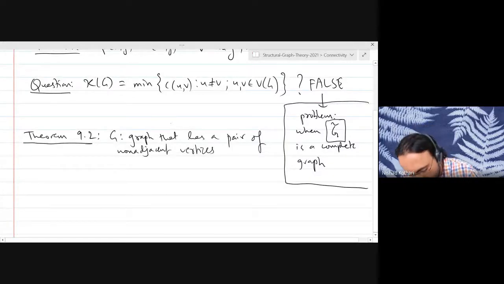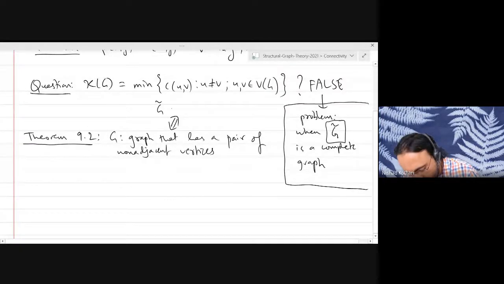Notice that this is the same as saying that the underlying simple graph is not complete.